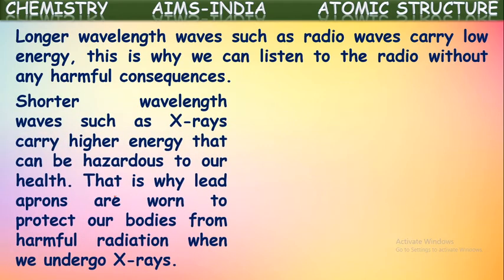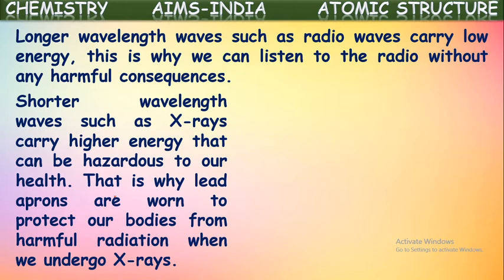Shorter wavelength waves, such as X-rays, carry higher energy. X-rays have shorter wavelengths. If wavelength is shorter, then frequency and energy will be higher. So these X-rays carry higher energy that can be hazardous to our health. It may cause harm to us. That is why lead aprons are worn to protect our bodies from harmful X radiations when we undergo X-rays.